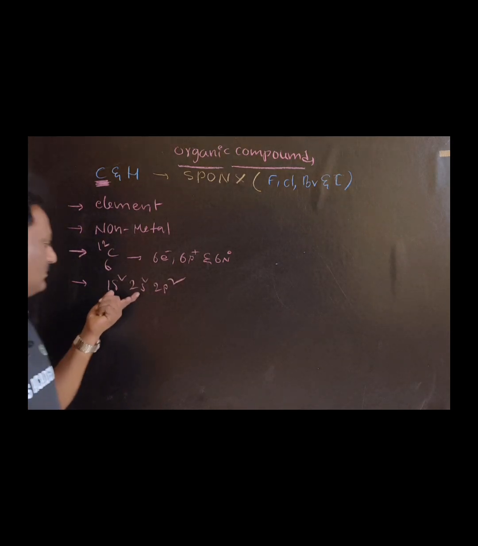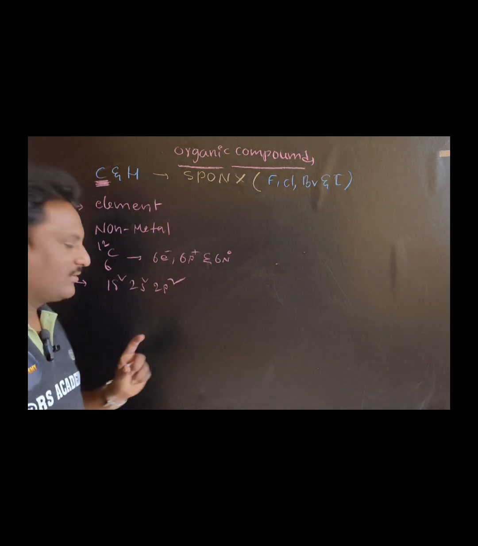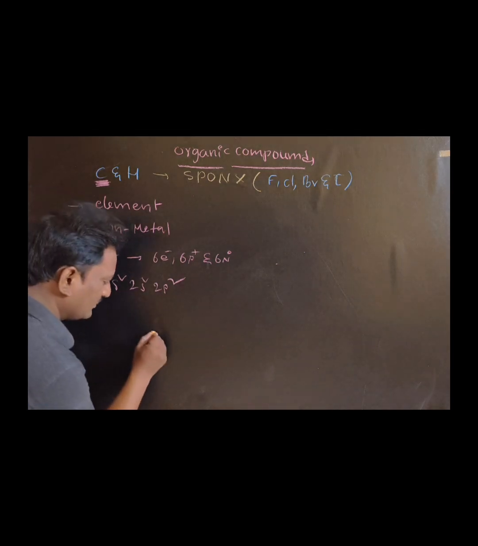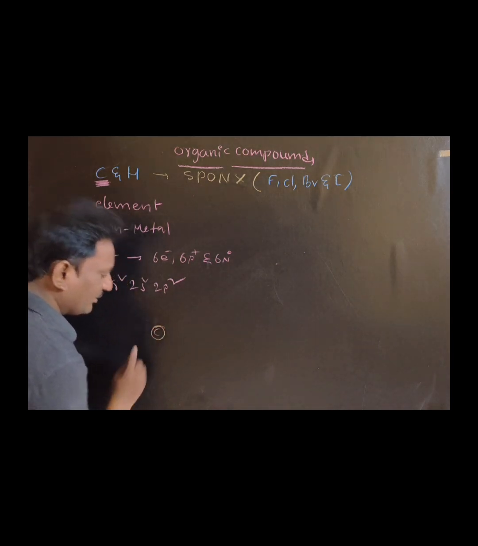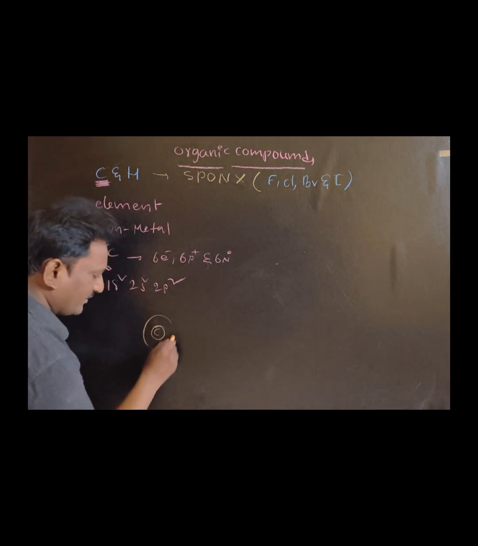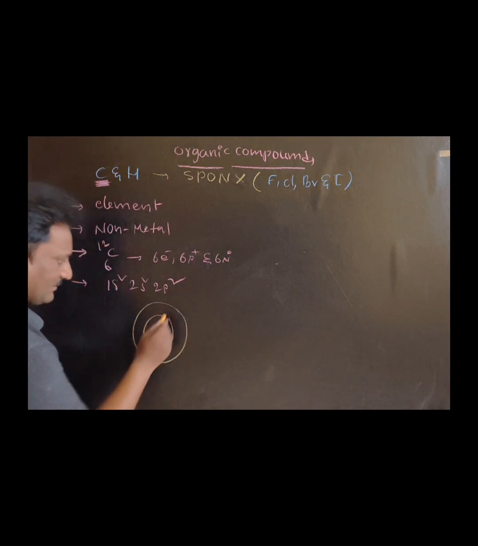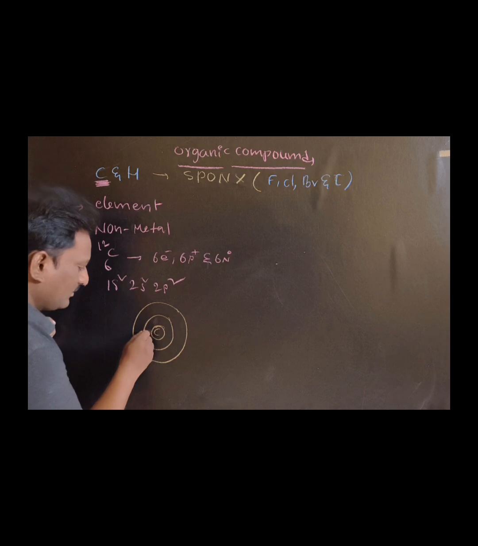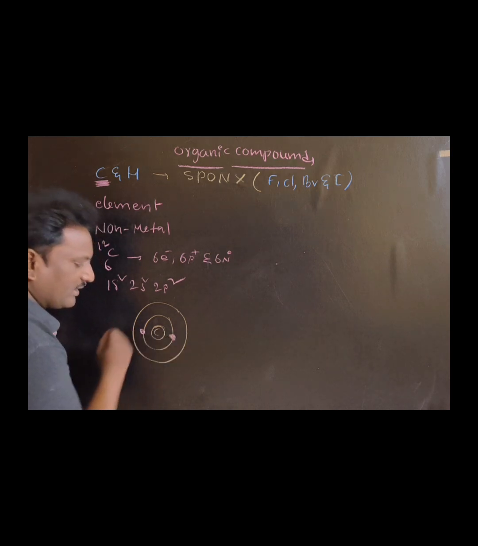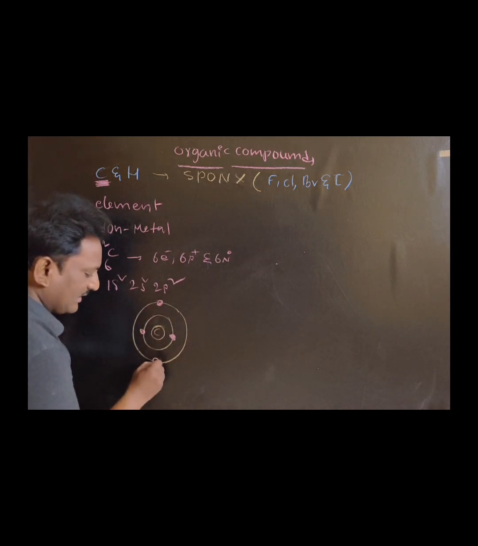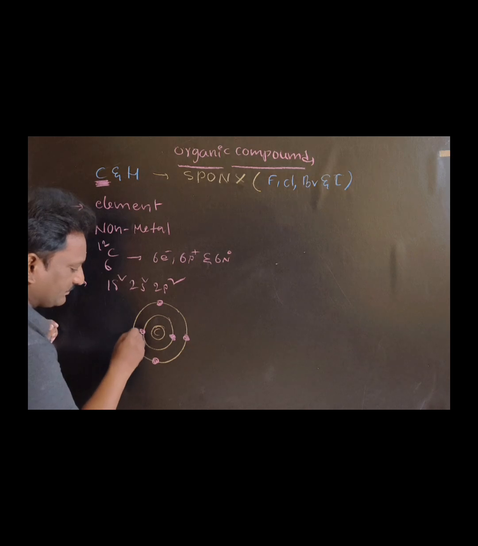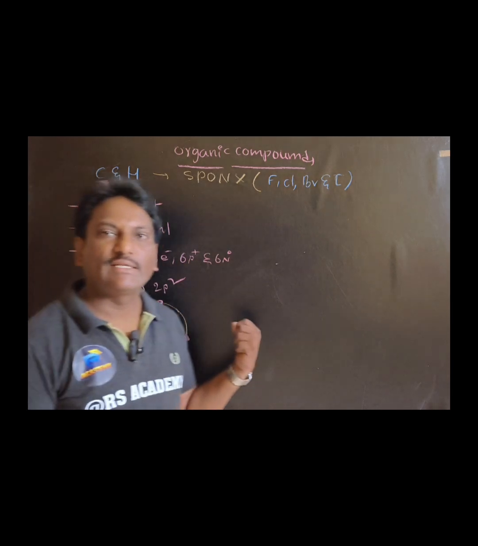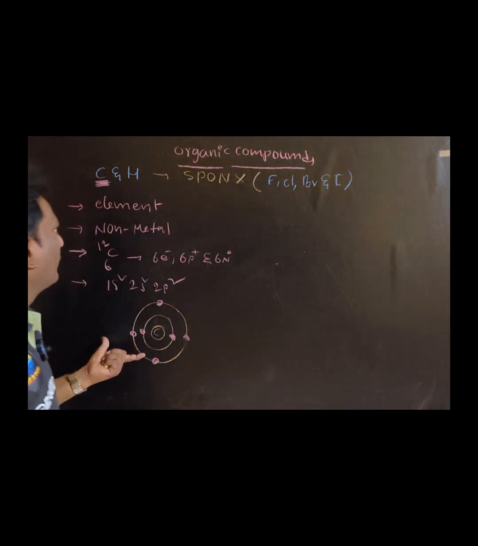Based on this, I would like to draw the electronic structure of carbon. Have a look, my dears. Let us assume the nucleus of carbon. First shell, second shell. The first shell has 2 electrons, the second shell has 4 electrons. This is the electronic structure of carbon.